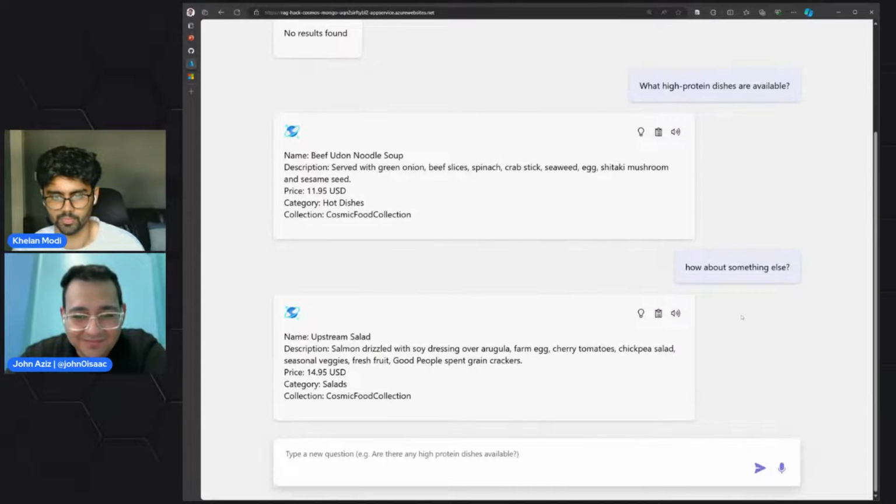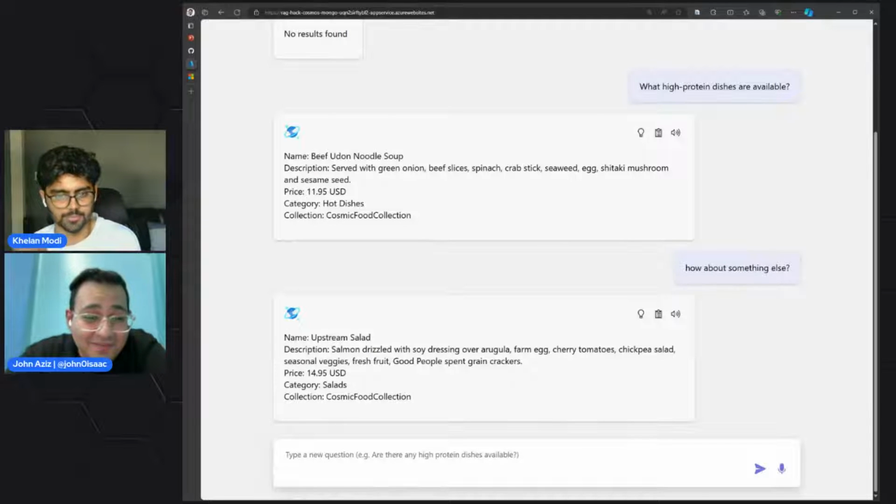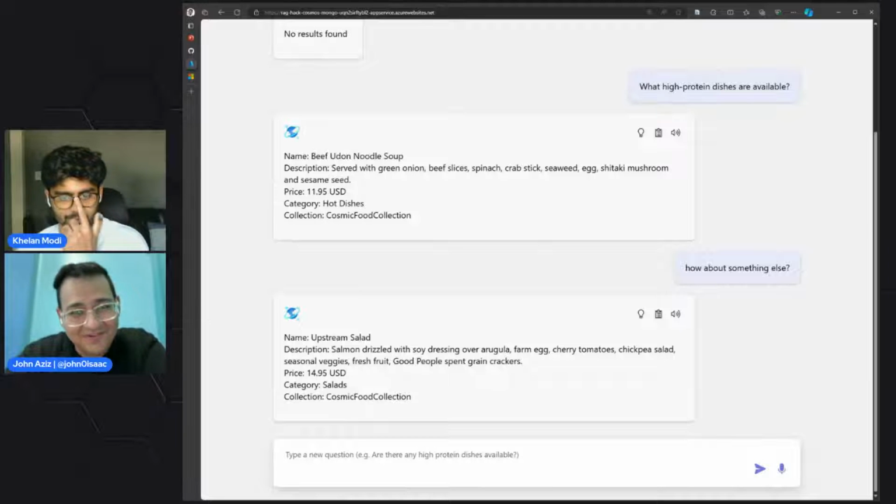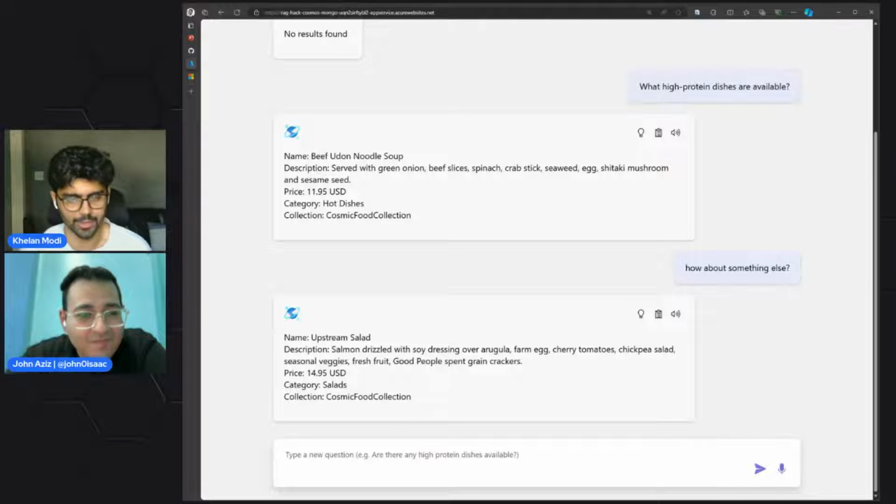Oh, it does work, yeah. But it's irrelevant, I guess. It's irrelevant to our question. It's relevant to the previous prompt that we had about high protein recipes. It was able to give us a salad, and I feel like this is where RAG comes into play, because this is just doing a simple vector search of what the results are there.